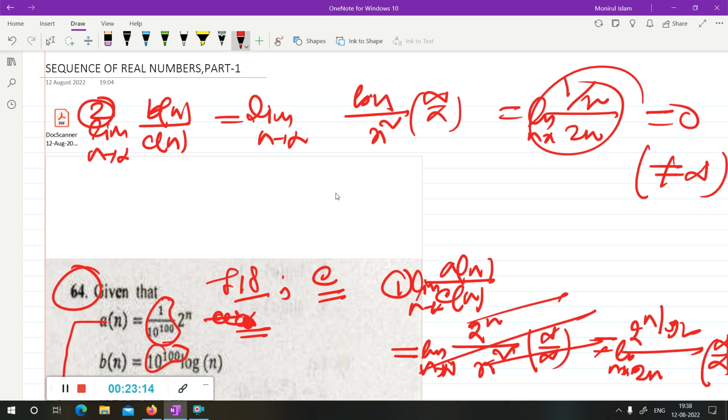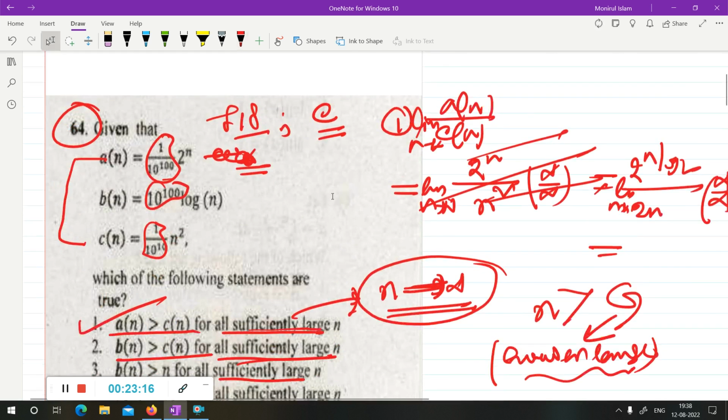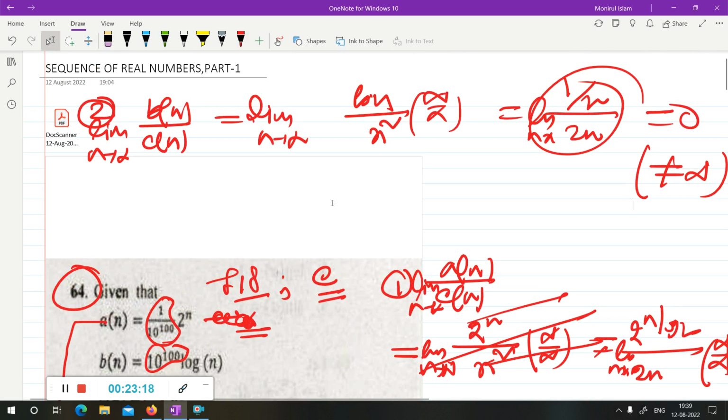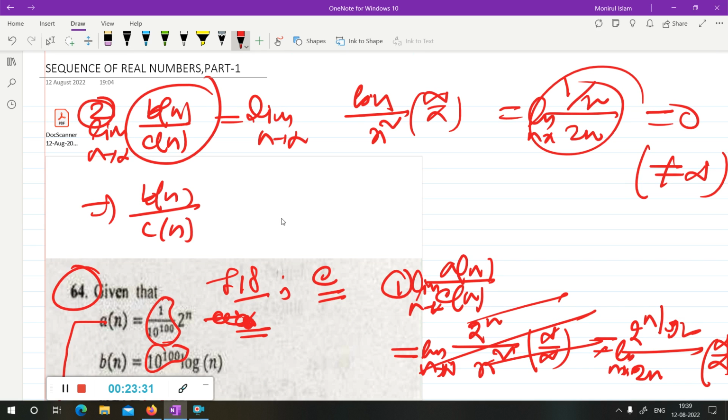So see, it is not infinity, so you cannot say that bn is greater than cn by applying the definition. Because for large values of n, the limit of bn upon cn is 0. So how can we say that bn upon cn is greater than a large number? If it were greater for large values of n, then you could say bn greater than cn, but the limit is 0, so you can never say that.